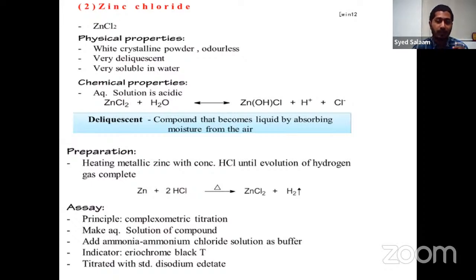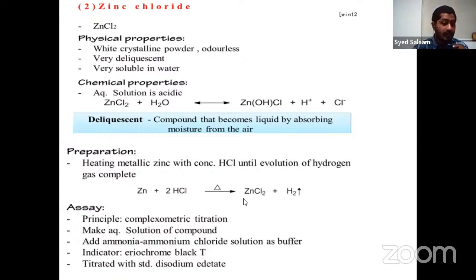Here, how can we prepare zinc chloride? Simply by treating zinc with hydrochloric acid and heating it. When you treat it with HCl, we get zinc chloride. How has it been assayed? It is assayed by complexometric titration. The indicator used is Eriochrome Black T.